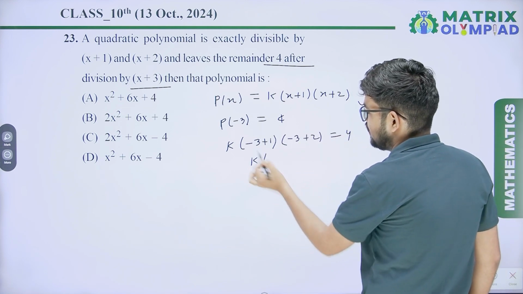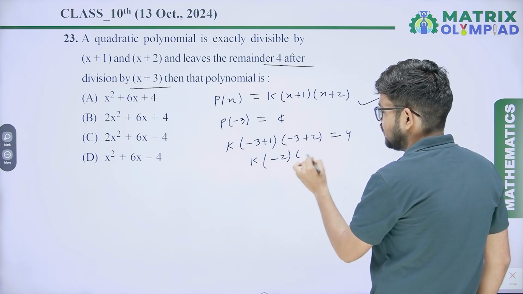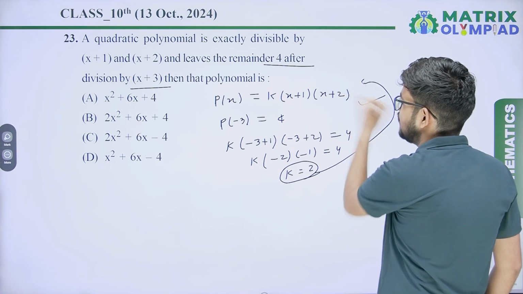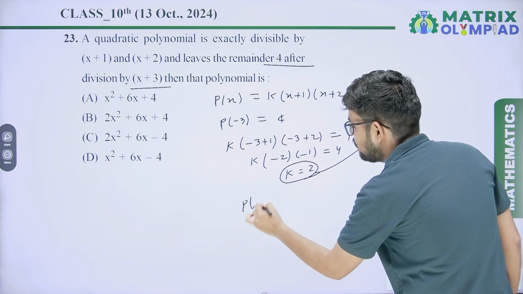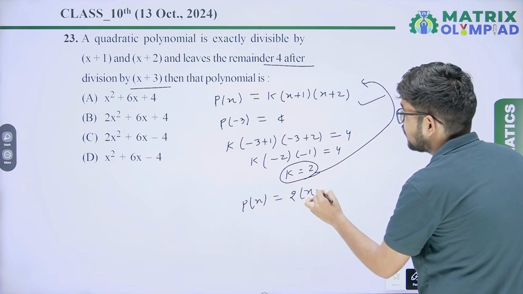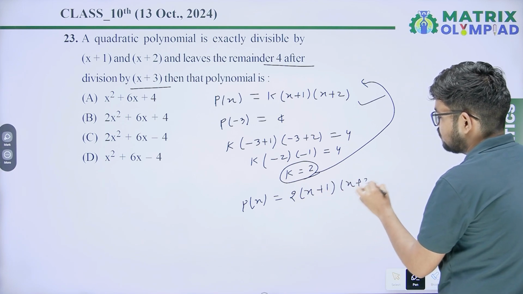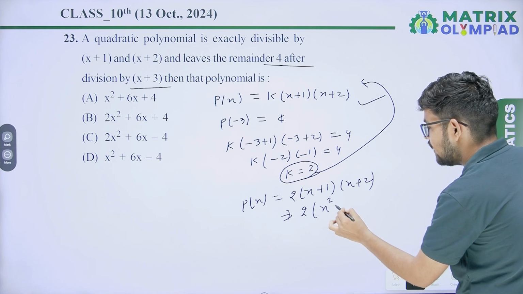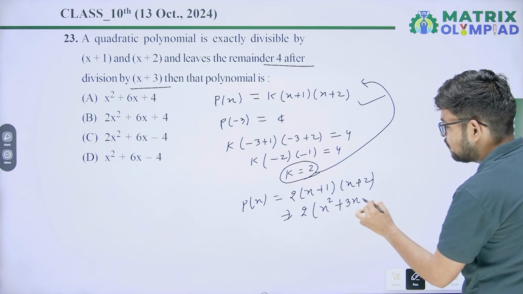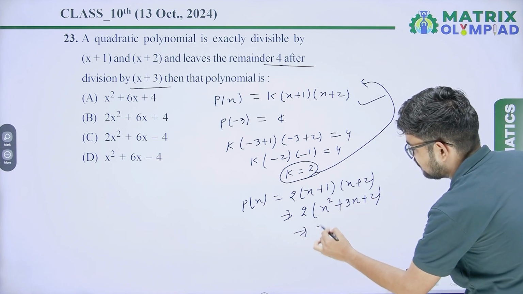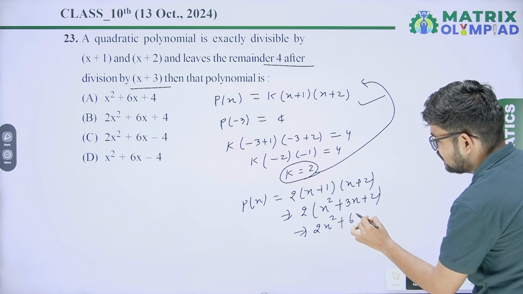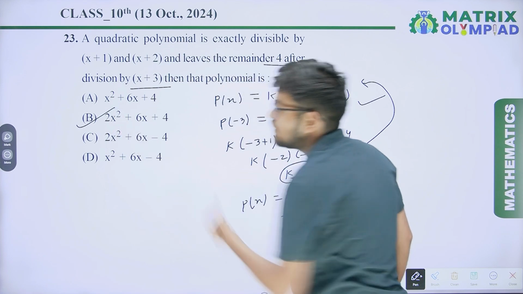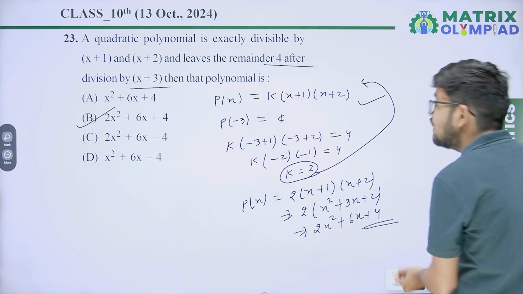That is k multiply minus 2 into minus 1 equal 4. So the value of k equal 2. Put k equal 2 here, so you will get p(x) equal 2 multiply (x plus 1) multiply (x plus 2). After simplification you will get 2 into (x square plus 3x plus 2), so simplifying, 2x square plus 6x plus 4. So our answer is 2x square plus 6x plus 4. Option B will be the correct answer.